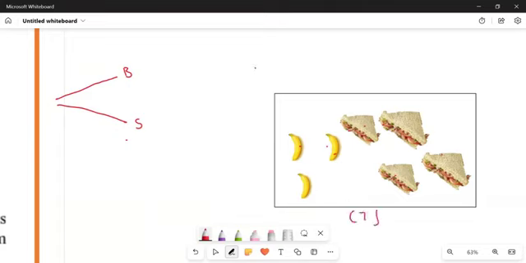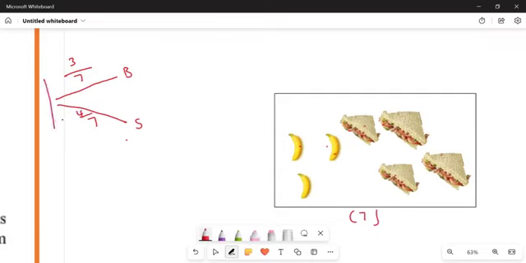Then, to make things simple for you, you can do this. You can say, okay, my sample space, everything's going to be all over 7. Everything's going to be all over 7. And then from here, I come and say, okay, how many bananas do I have? I have 3. And then how many sandwiches do I have? 4.